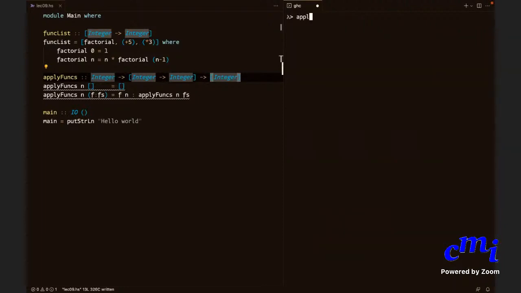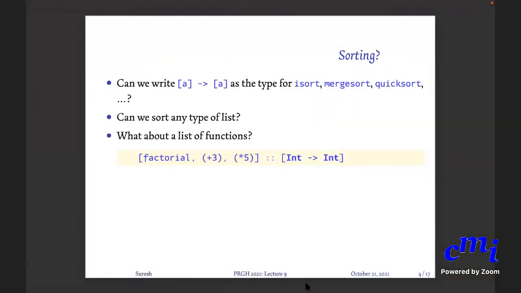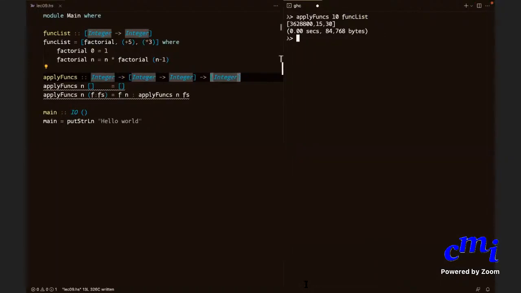Now, you can say apply functions, whatever I did, 10 func list, and you get something like this. Okay. Now, at least I've told you why it is sometimes useful to have a list of functions. But now, what is the 15 and 30 in the result? 15 is the result because 10 plus 5. 30 is 3 times 10. I'm applying every function in the list of functions to the argument 10.